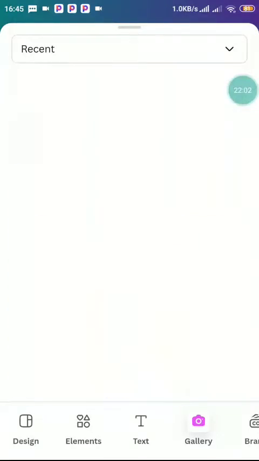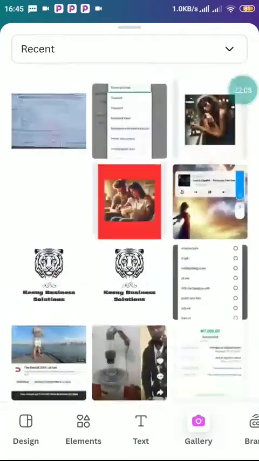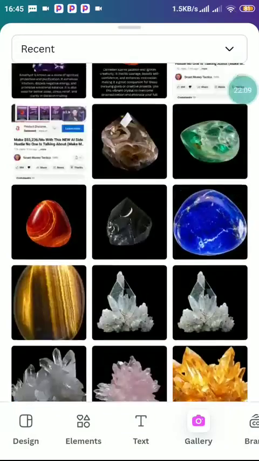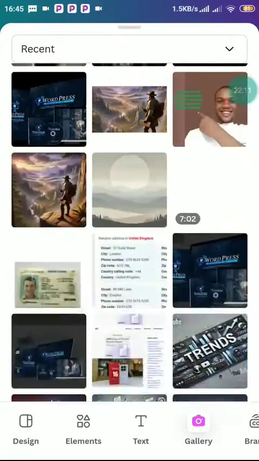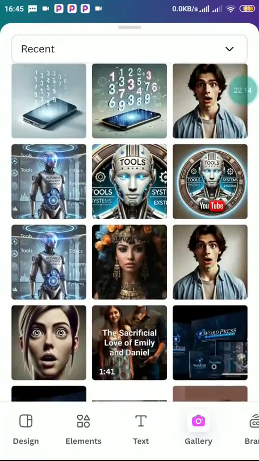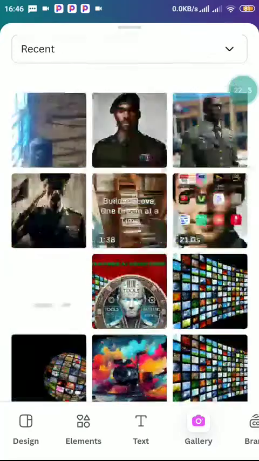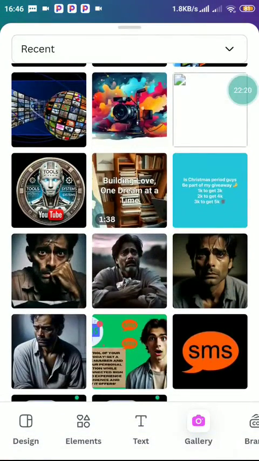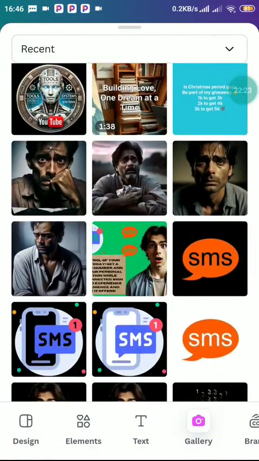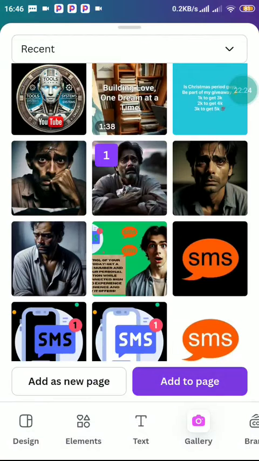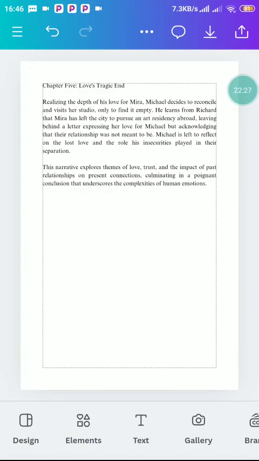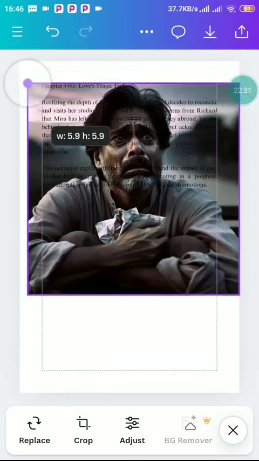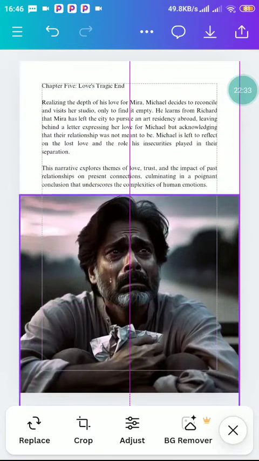Now let's add another image from here. Just looking for image. Okay, now let me add this one as well. Let me add this image as well. Bring it down.